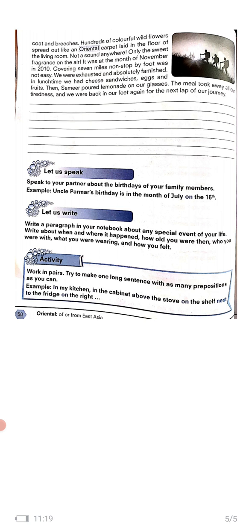And activity is work in pairs. Try to make one long sentence with as many prepositions as you can. One example is given here. In my kitchen, in the cabinet, above the stove, on the shelf next to the fridge on the right corner of the kitchen, there was a kitten sitting on my red colored book. In this manner, you have to do this exercise. So, each and every student should be writing at least one sentence.